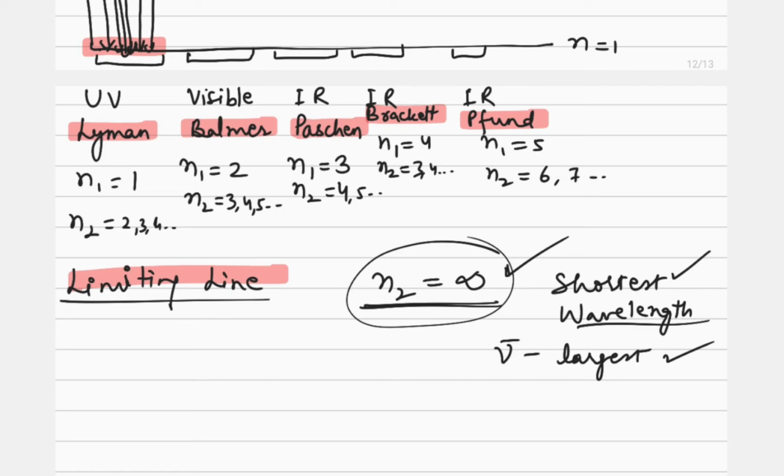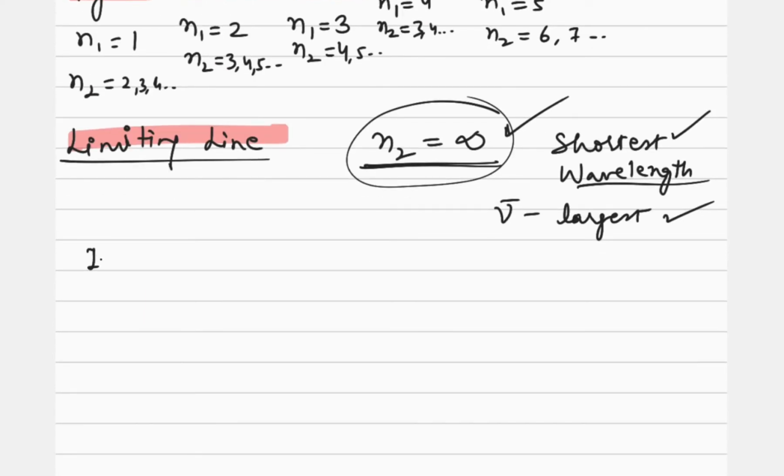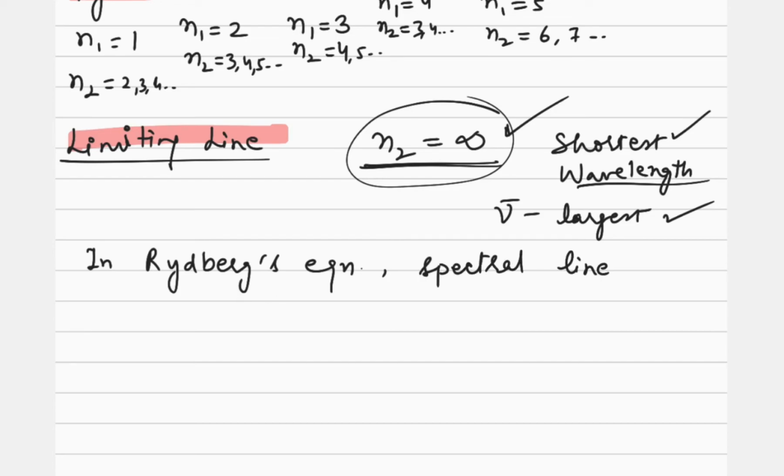Based on this we can have numericals. In our syllabus there are numericals which are very important and generally asked in the exam. So one question we are doing as an example: in the Rydberg equation, a spectral line with N1 equal to 3 and N2 equal to 5 is given to us.